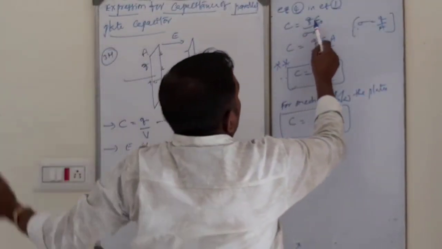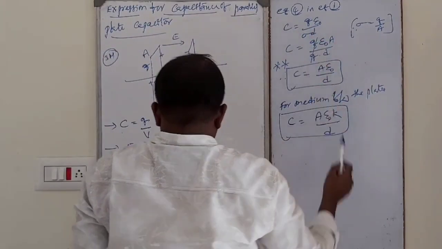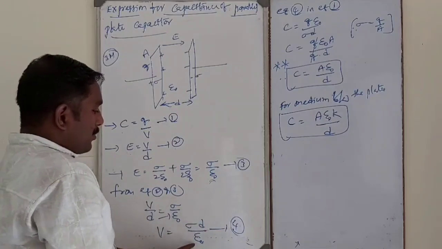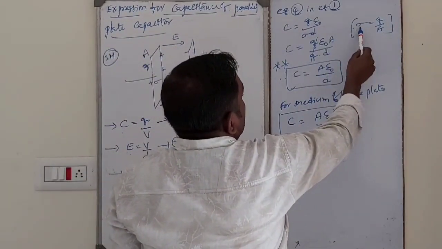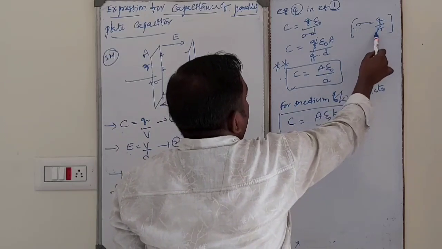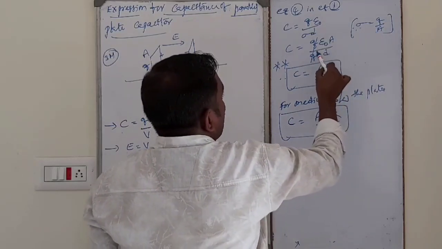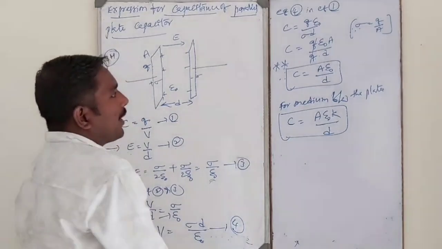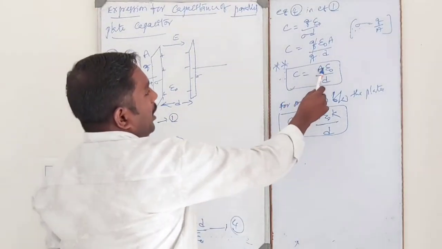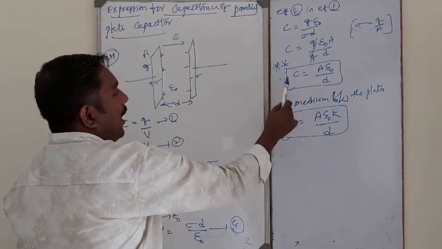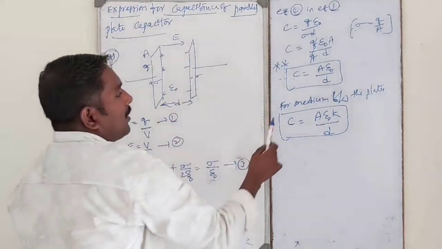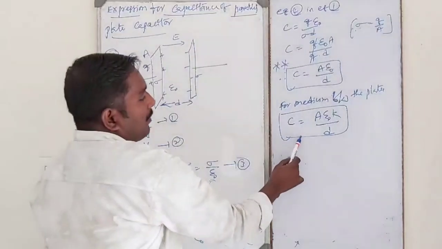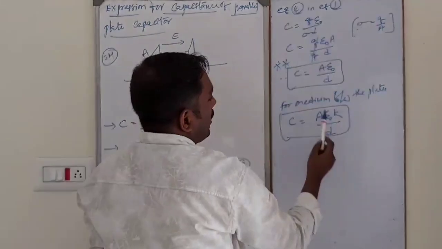So C is equal to Q by V, that is Q by sigma d by epsilon naught. Sigma is equal to what? Charge per unit area, that is Q by A. Q gets cancelled out. C is equal to A epsilon naught by d. This is the capacitance of a parallel plate capacitor with air as a medium. With a dielectric as a medium, C is equal to epsilon naught K A by d.